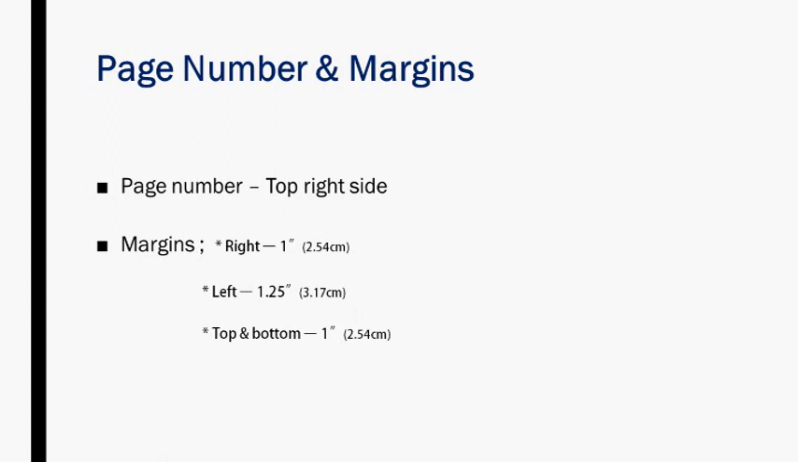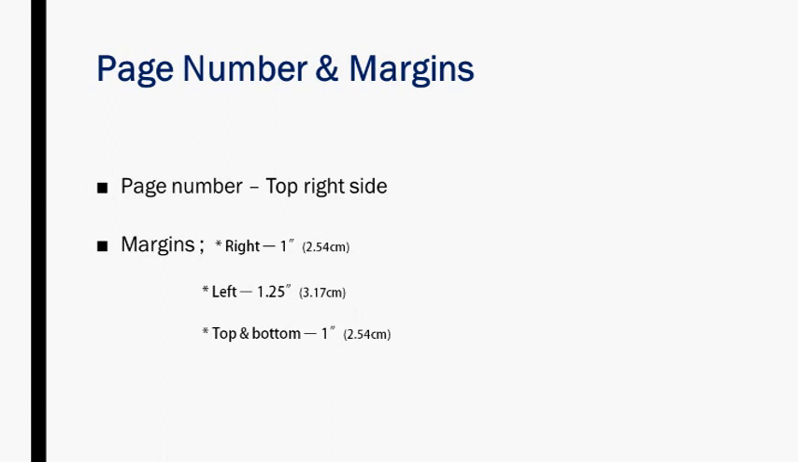So that's regarding the margins and the page number. The page number should be at the top right side of your project paper, and the margins should be 1 inch, and only for the left side it should be 1.25 inches. In centimeters, 1 inch means 2.54 centimeters, and for the top and bottom it should be 2.54 centimeters, and for the left side it should be 3.17 centimeters. So that's regarding the page number and margins of your project work.